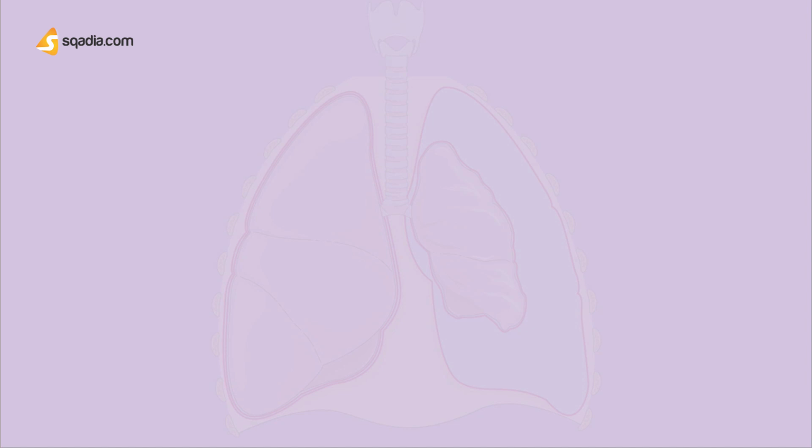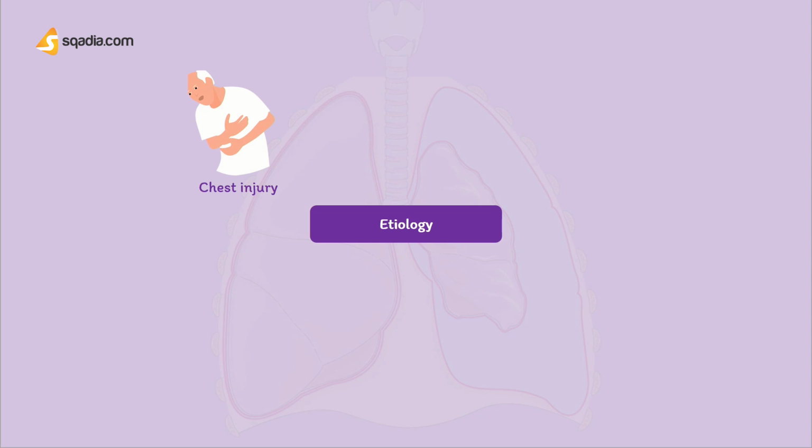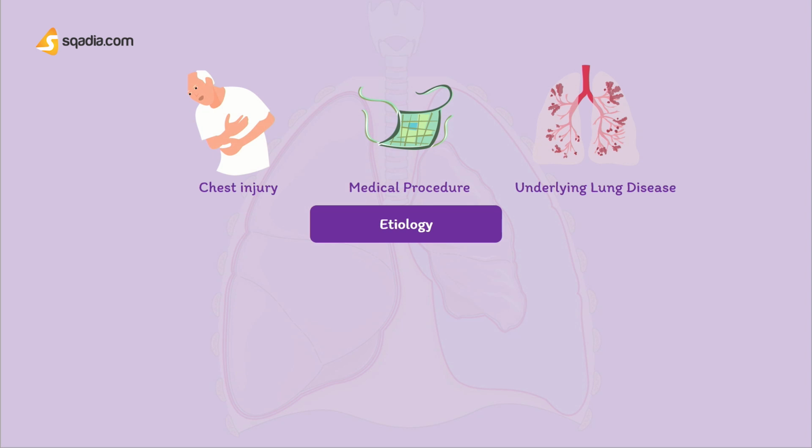Now coming to the pneumothorax, it can be caused by a blunt or penetrating chest injury, certain medical procedures, or damage from underlying lung disease. Or it may occur for no obvious reason. Causes can be primary, secondary, or traumatic.